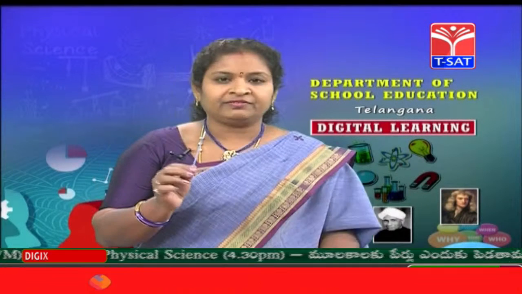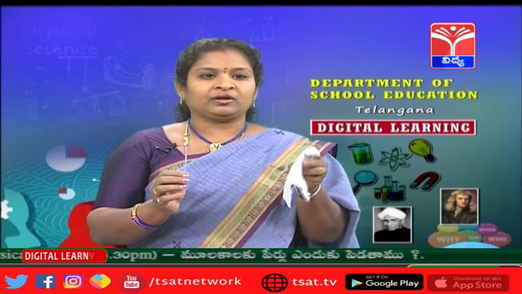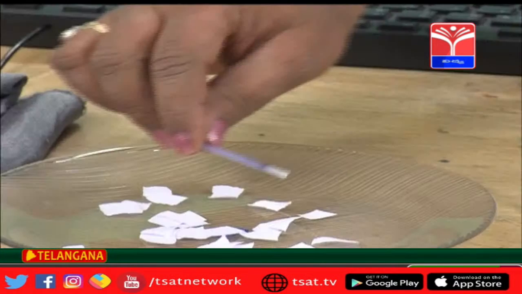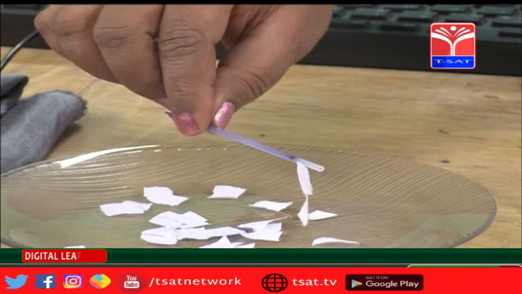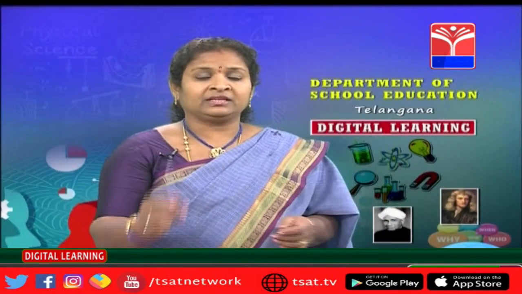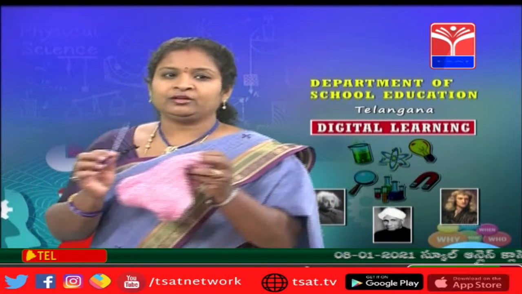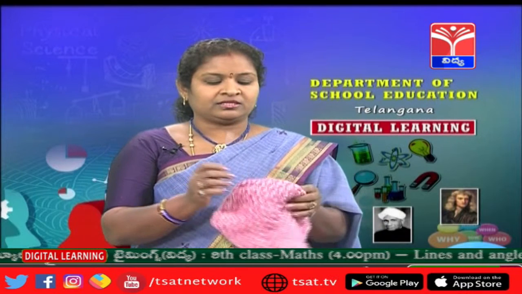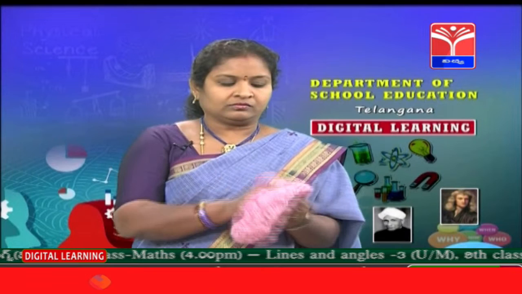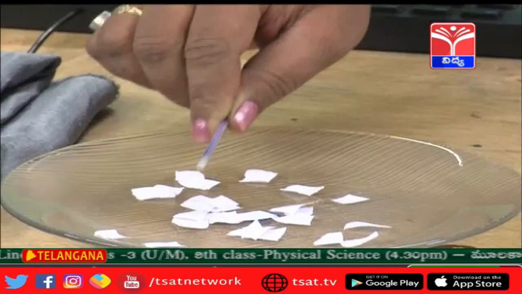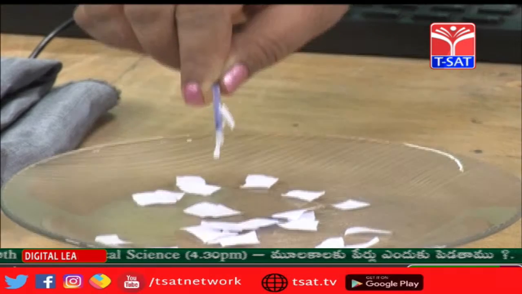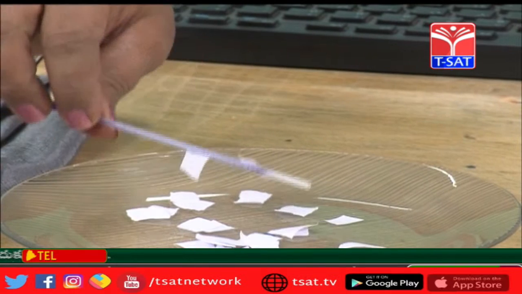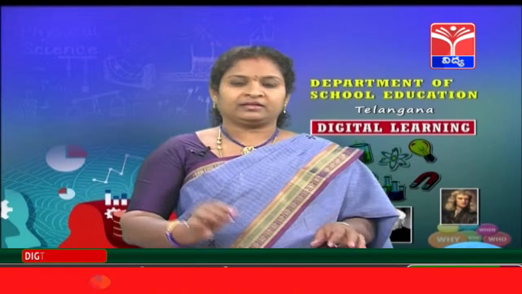Now let us take this refill and rub it with the polythene sheet. And again bring this refill near the bits of paper. So you can see the bits of paper are getting attracted towards the refill. Now the same refill with a woolen cloth. Now I am cleaning this refill and again rubbing it with the woolen cloth. And now bring this towards the bits of paper. Yes, see, the refill started attracting the bits of paper. So enter this in the table given in your textbook.